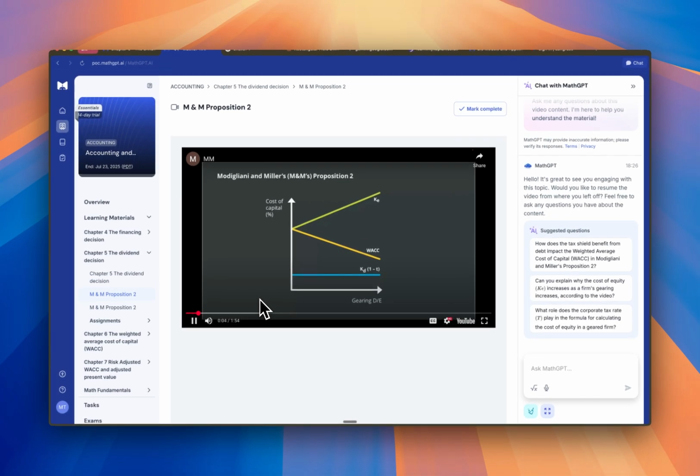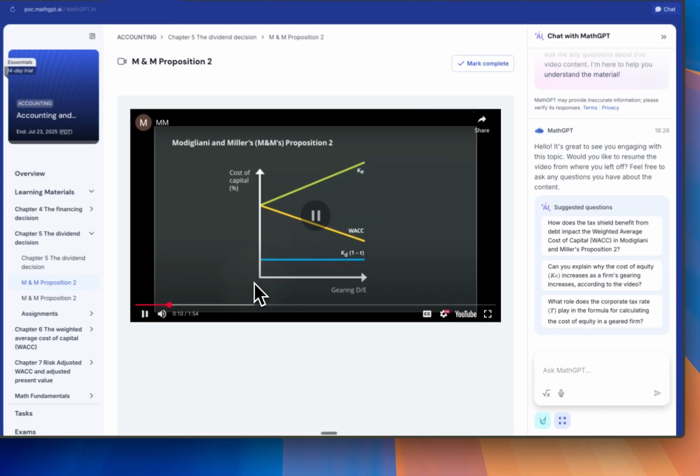Arnie and Miller's various theories on gearing has been covered in your previous studies. The second proposition formula put forward the idea.